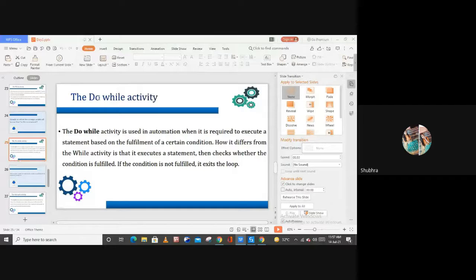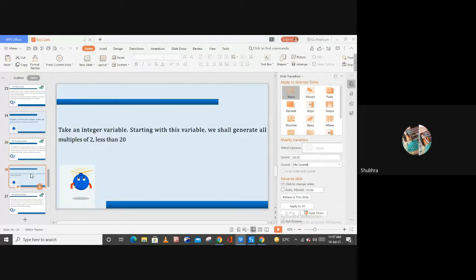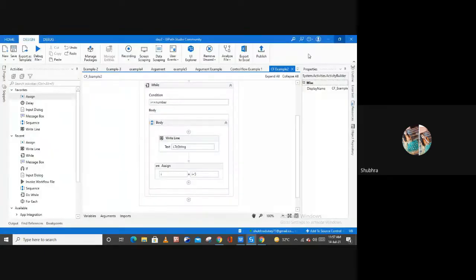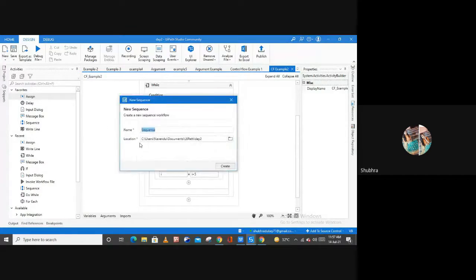The next activity we have here is a do while activity, right? So in a do while activity, the example is: take an integer variable, and starting with this variable, we shall generate the multiples of 2 less than 20. So basically we have to print the table of 2, right? So how we can do this by using the do while activity. Let me create a sequence here. Do while activity.